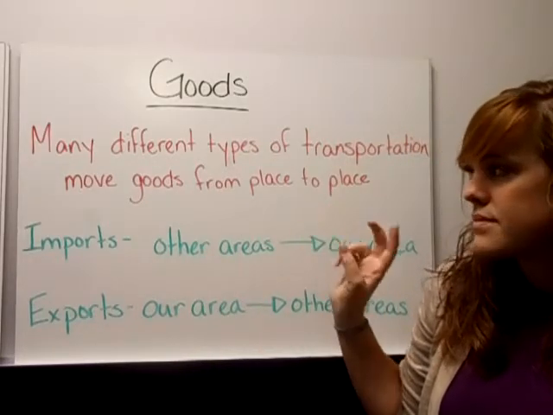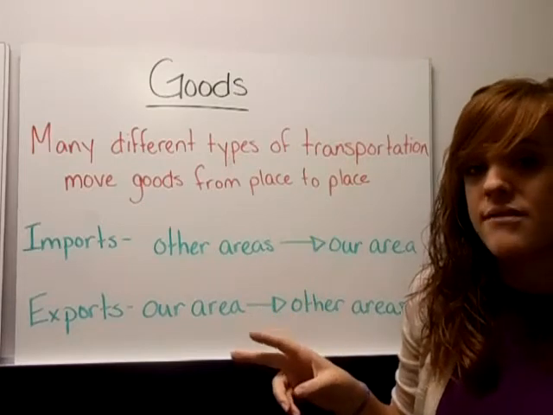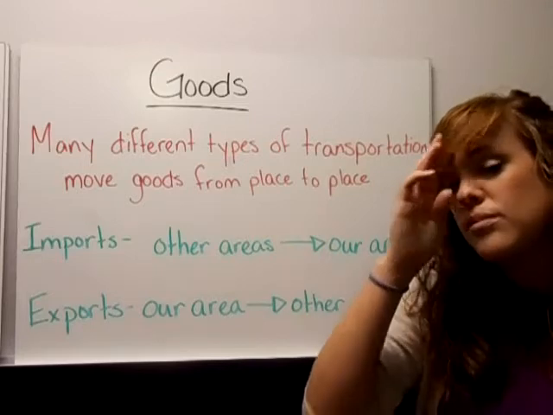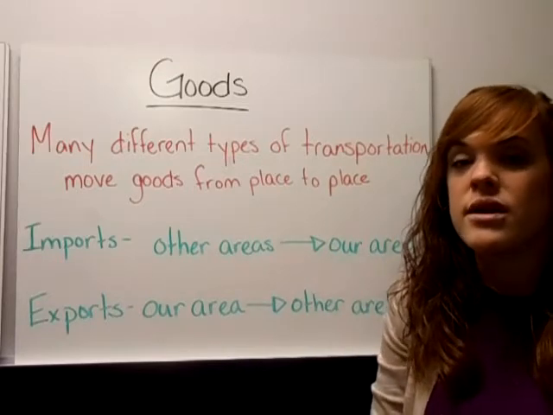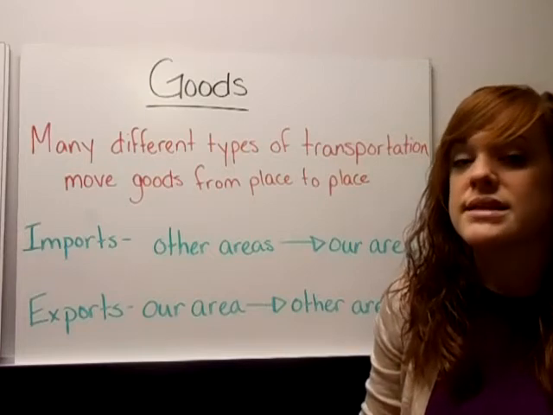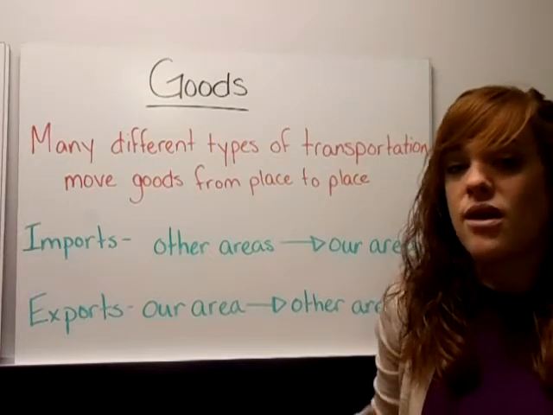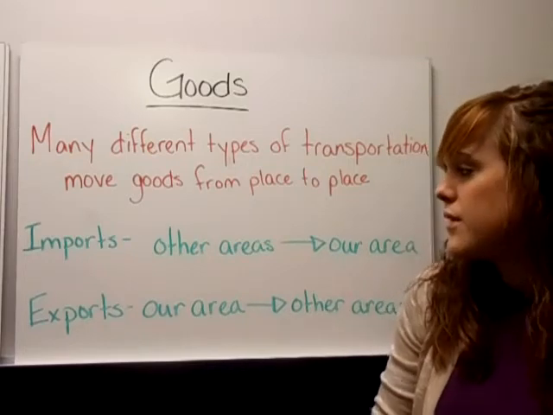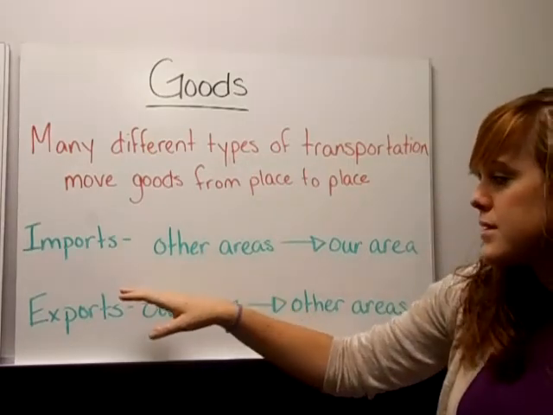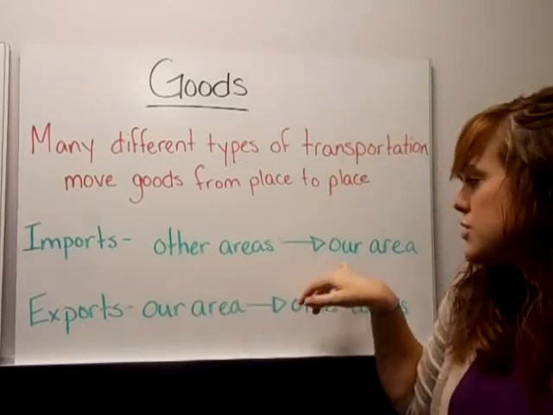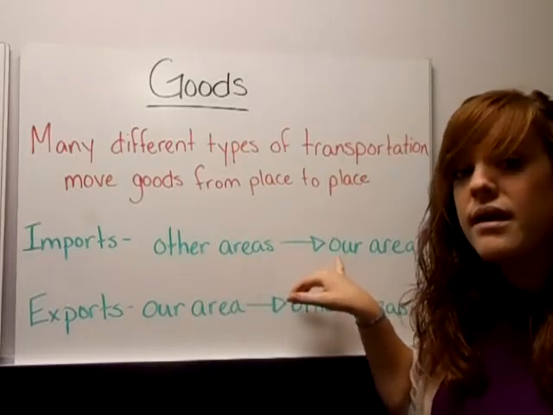Goods are the second category we have for movement. Many different types of transportation move goods from one area to another. So we see semis, we see planes, we see boats, and all those different kinds of things move goods from one area to another. Imports are products that come from other areas to our area.